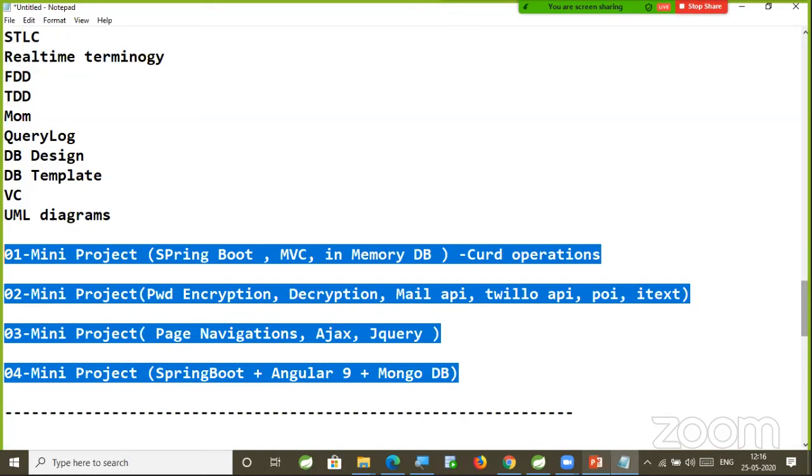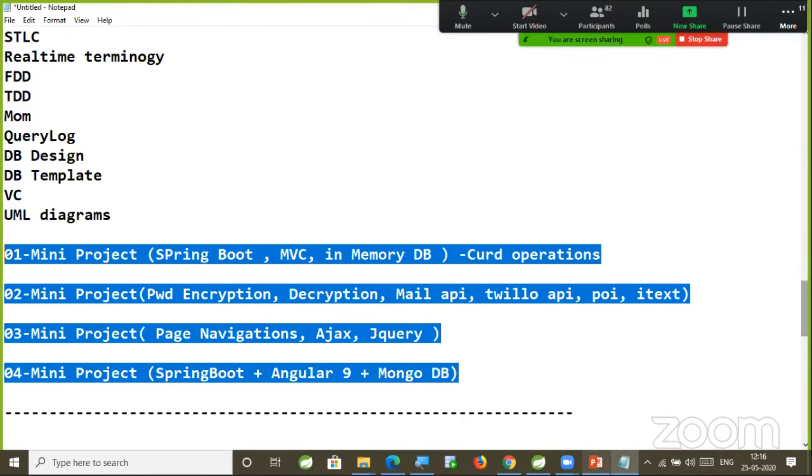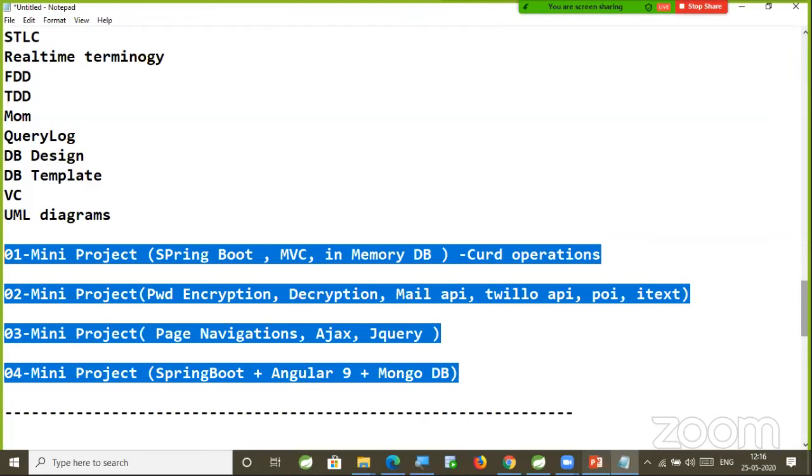What else is required? We know the coding standards, we know how to write the code, we know how to use the tools, and we know the terminology in the industry. Everything I learned in the past 8 years, I am going to share in the project training. So definitely you can have the confidence to attend the interview.